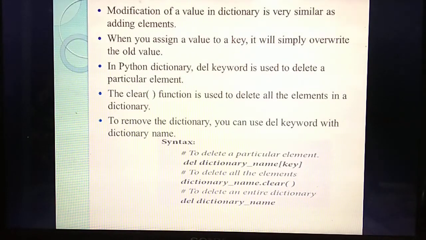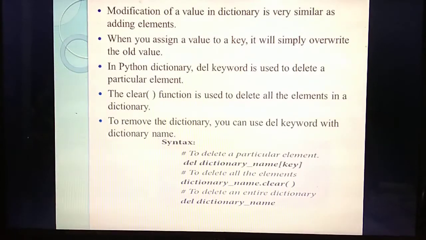Okay. So if we are going to do any modifications in the dictionary, in the last example you have studied about it. What modification did you do in the last program? You are adding one more element inside the dictionary, isn't it? If a value is already there, it will override the value. Understand? Next, delete. What do you mean by delete?